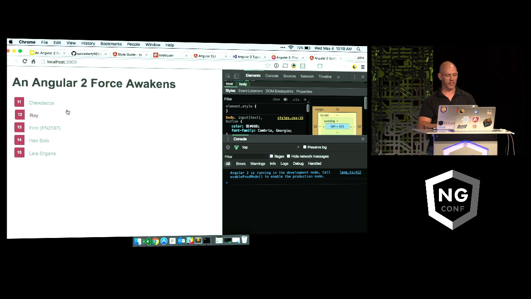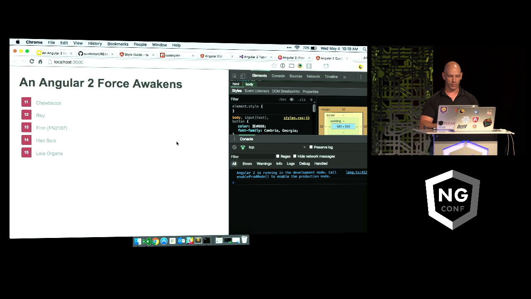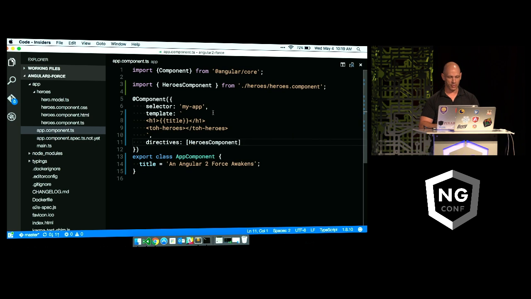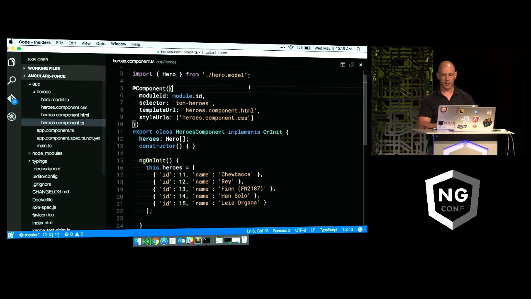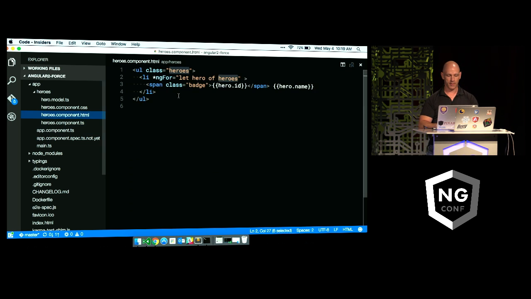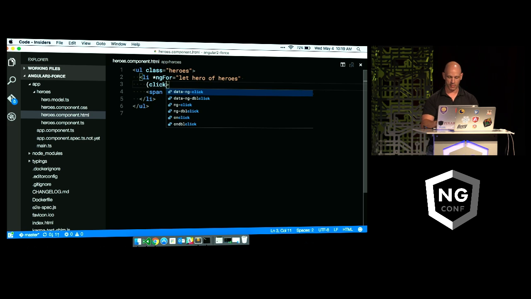So now that I've got this list and I've got my little CSS running over here, let's say I wanted to do something like select a hero. We happen to like Ray, so we'll select Ray. Well, to do that, I'm going to have to go back into my heroes component and use a couple more features of Angular. Inside of here, we're going to create a click event, and we're going to bind to it with the parentheses. That says go ahead and communicate back down to our component so we can call something. So we're going to create a function called onSelect, and we're going to pass the hero to it.